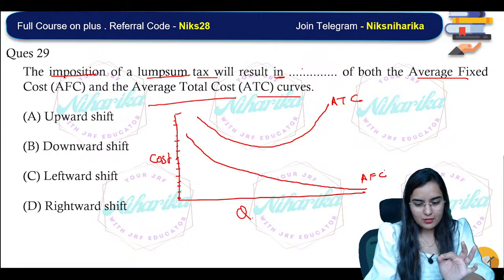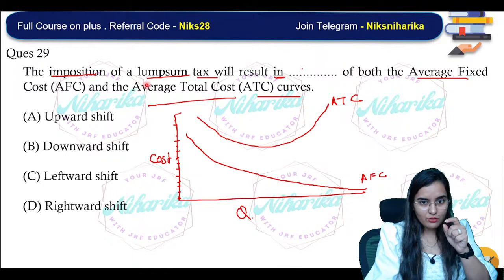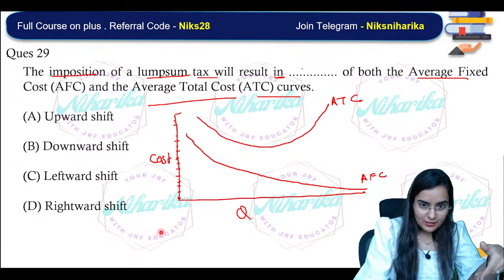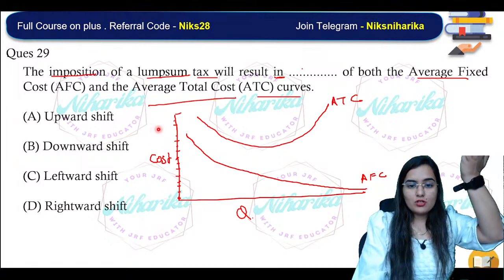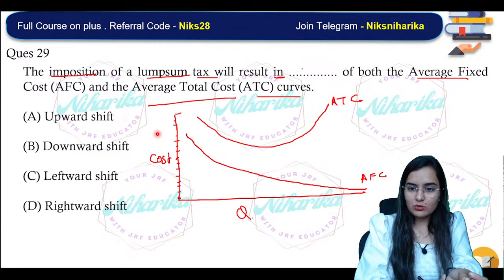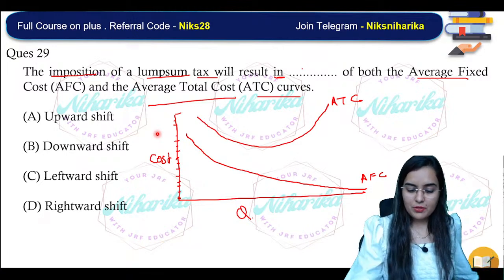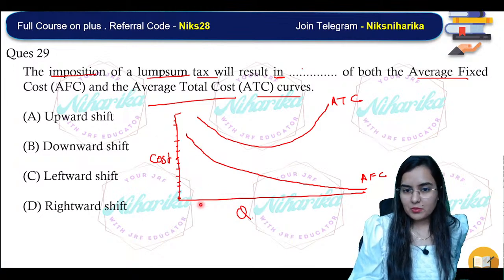अब सोच के बताना. Think about it. सोच के बताना. That if the tax will rise, अगर tax will rise, that means what will happen to our average cost? Tax तो overall cost में add होगा ना? Definitely, we have to pay more cost. So now, what should happen? अरे भाई टैक्स हमें पे करना पड़ेगा every single time.